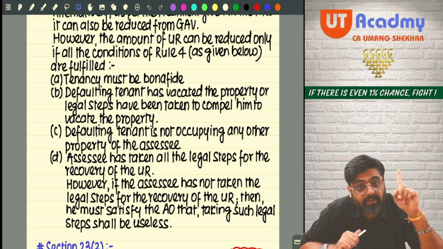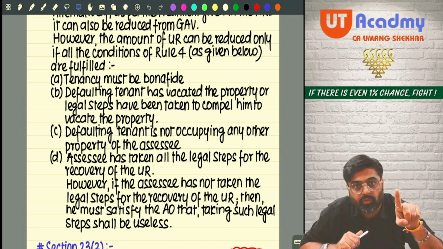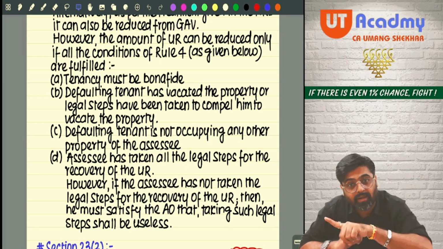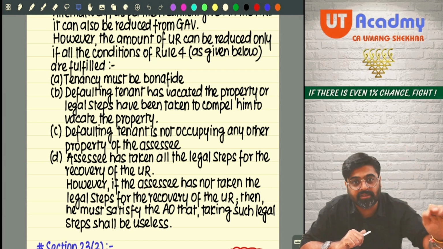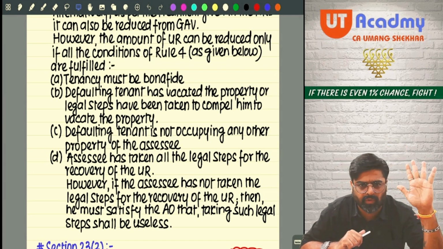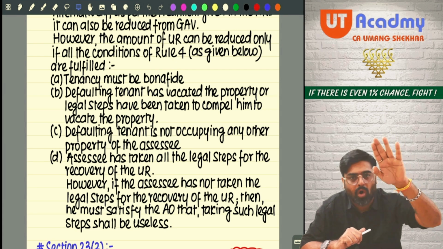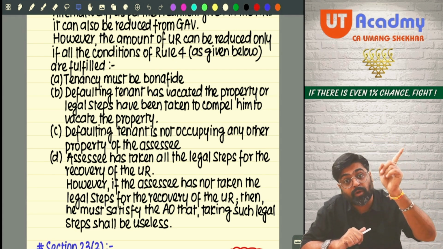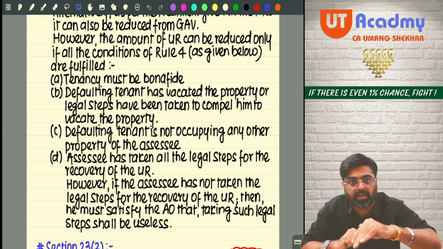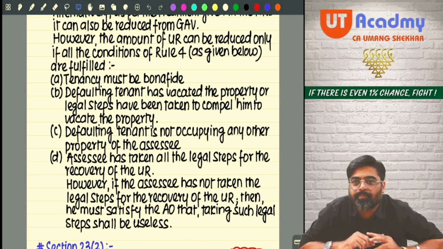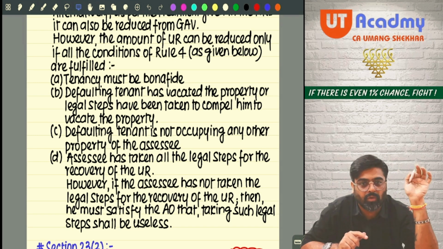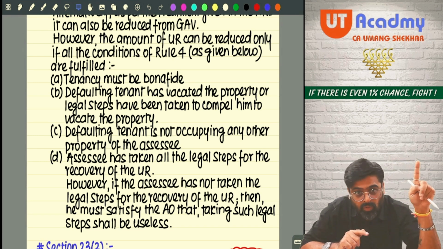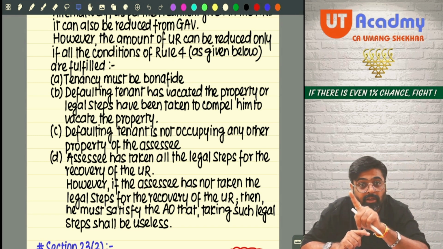These four conditions must be satisfied. Only then can you reduce unrealized rent while calculating GAV, wherever you want to reduce it. In the Income Tax Rules, Rule 4 is there, and in Rule 4 these four conditions are given. All these four conditions must be fulfilled.